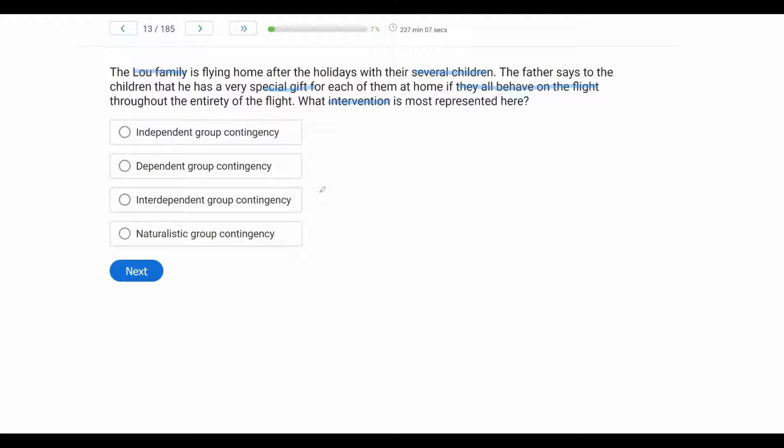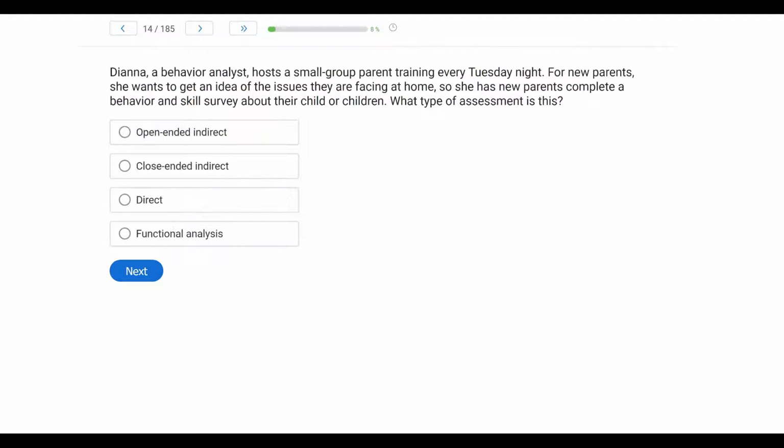So, which one represents our situation? Well, all the children must behave on the flight to get the special gift. So the intervention that the father is looking for is going to be our interdependent group contingency, because the contingency is all based on all of the children engaging in the correct target response.